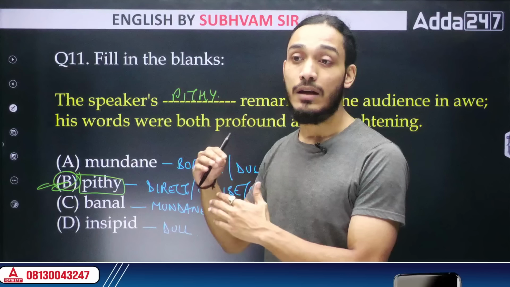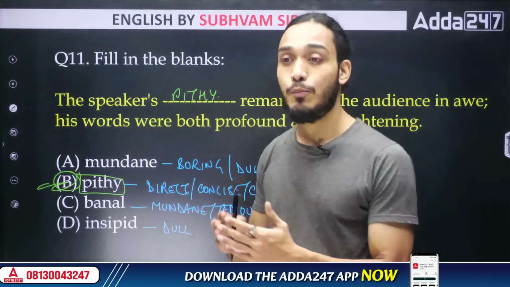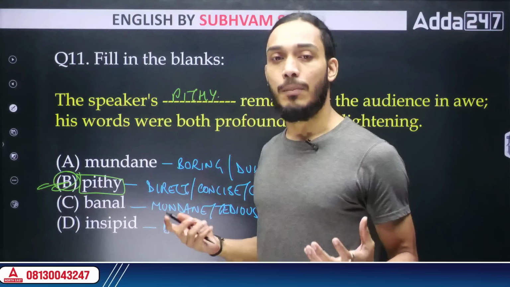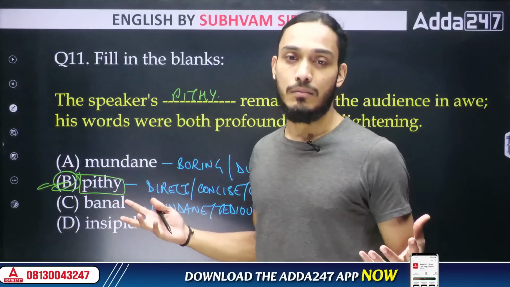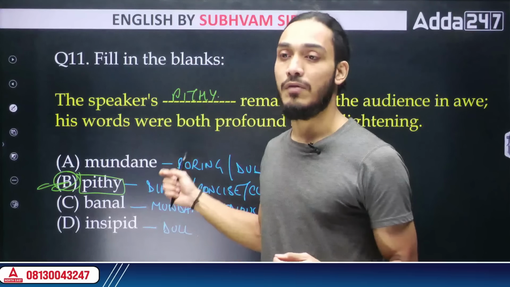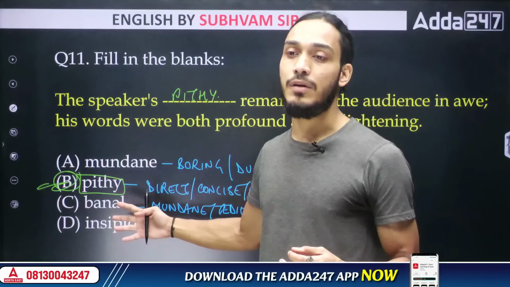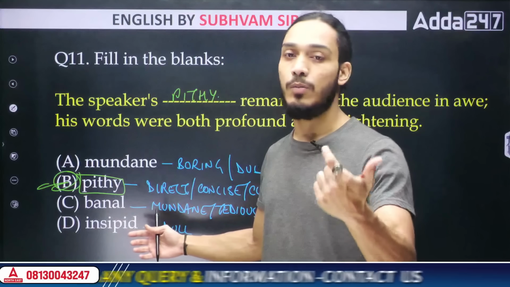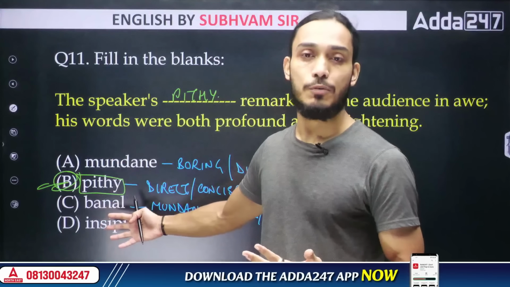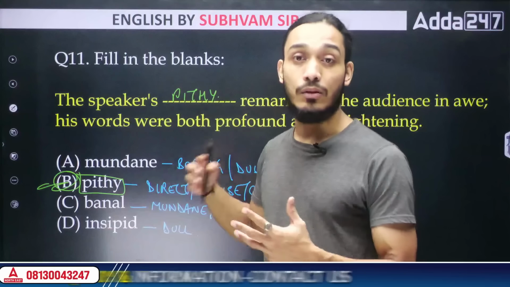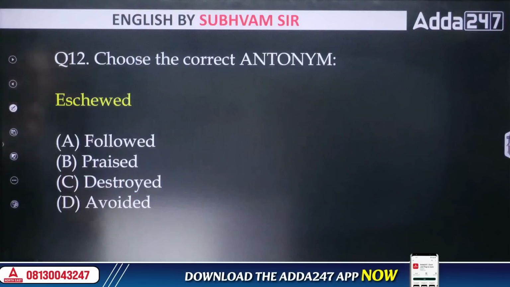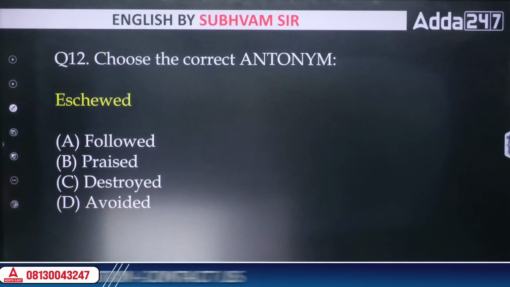If you understand that, you will feel that you are not lost at sea when it comes to vocabulary, that you have a proper compass in understanding which words to study for vocabulary. Otherwise, this is one common complaint that I have from students, that vocabulary is such a vast thing to study. Where do I start? Where do I end? So this is my suggestion to you. Go through the PYQs, study all the words that have been given in the previous year questions, whether it be synonyms, antonyms, one-word substitutions, or idioms and phrases. Go through all the words that have been given in all of the options, whether they are the right option or the wrong option. Those are the words that keep appearing and reappearing in the exam year after year. They are the ones that need to be given first priority when it comes to vocab.